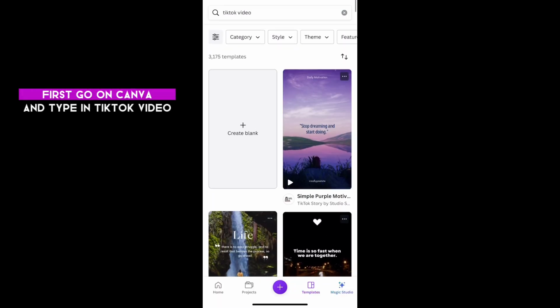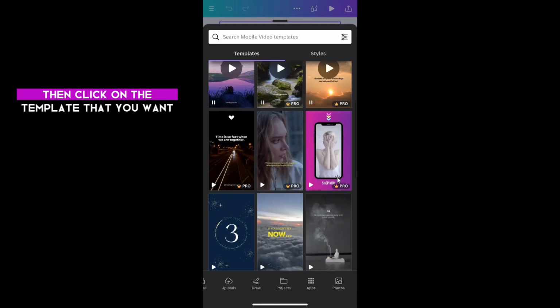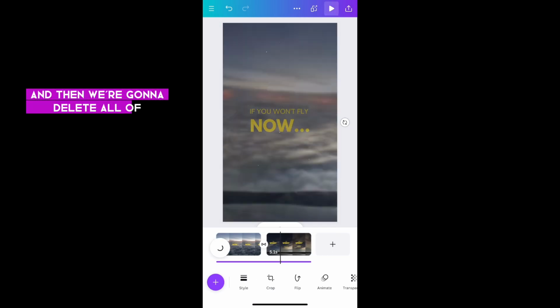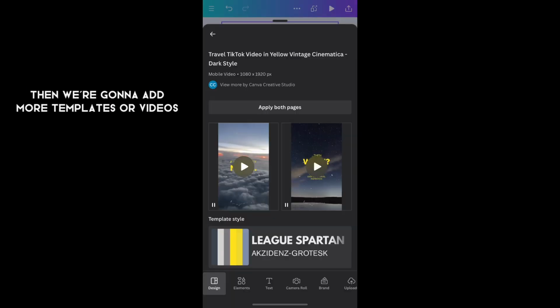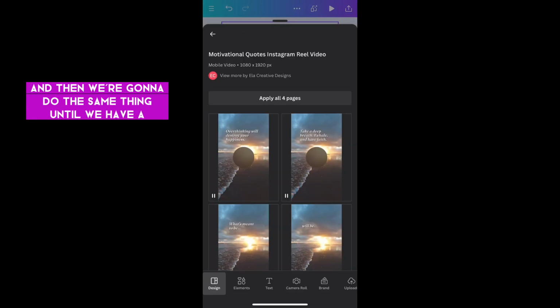First, go on Canva and type in TikTok video and then click on create blank. Then click on the template that you want. And then we're going to delete all of the text from the template. And then we're going to add more templates or videos. And then we're going to do the same thing until we have a minute-long video.